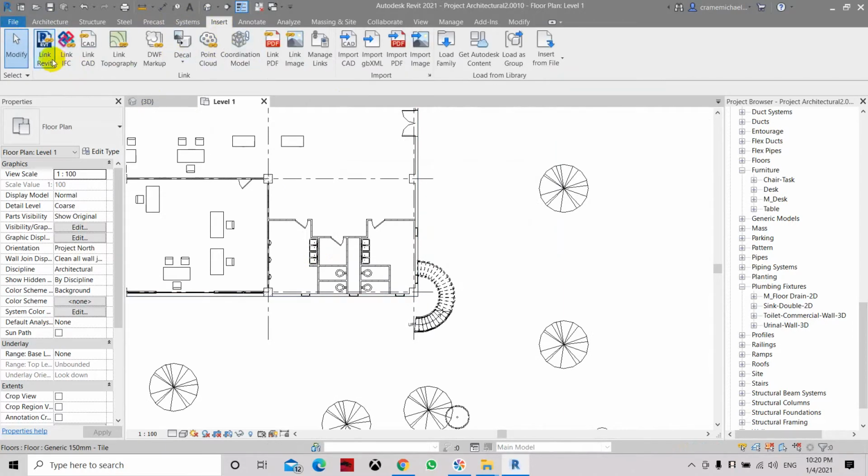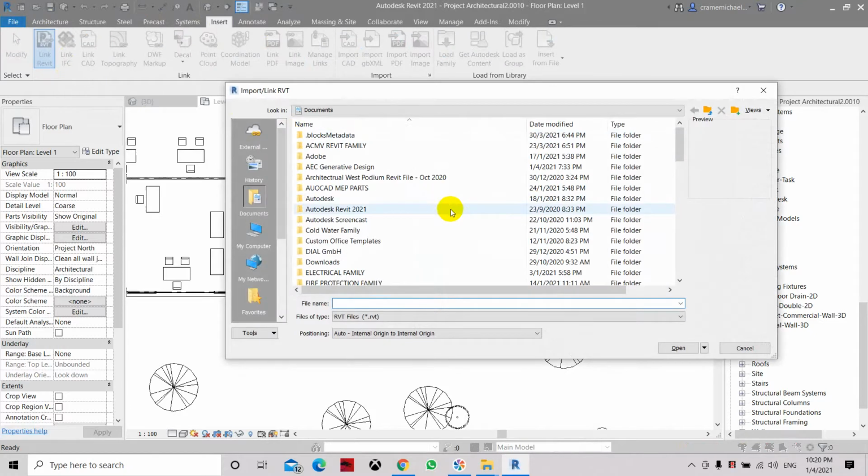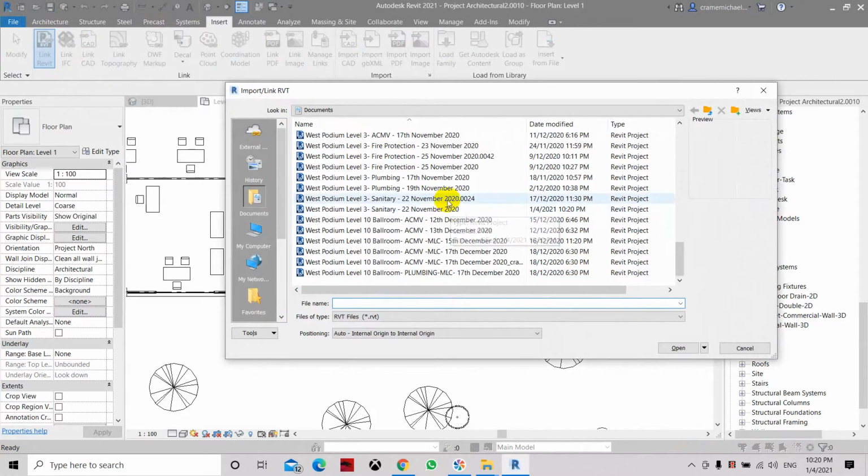Insert, Link Revit. And here under Documents, it's under this sanitary pipe. So click open.